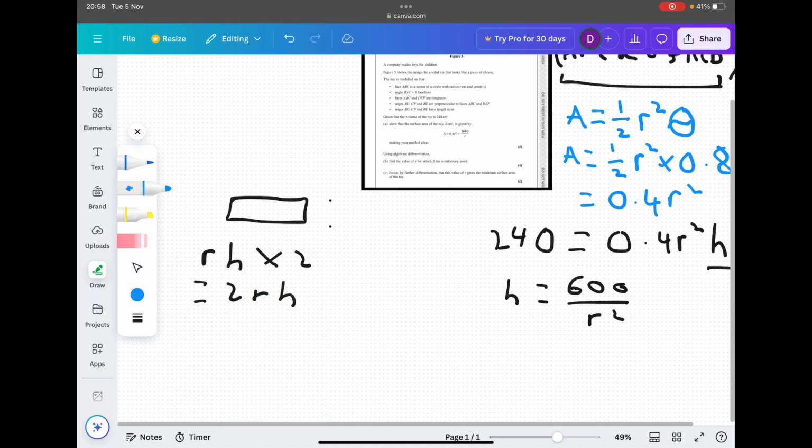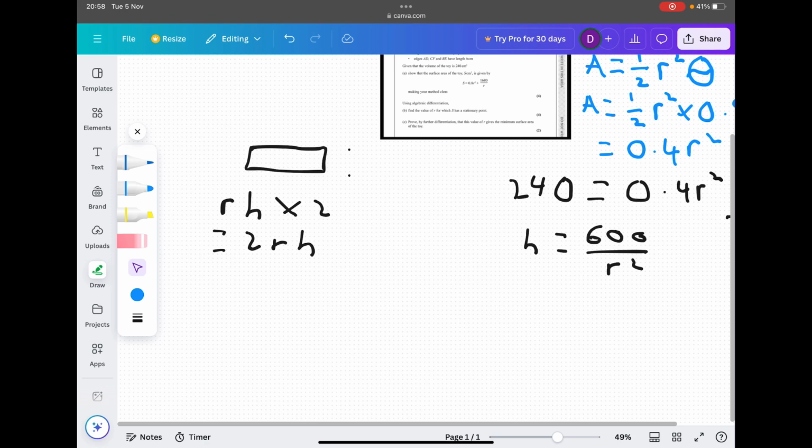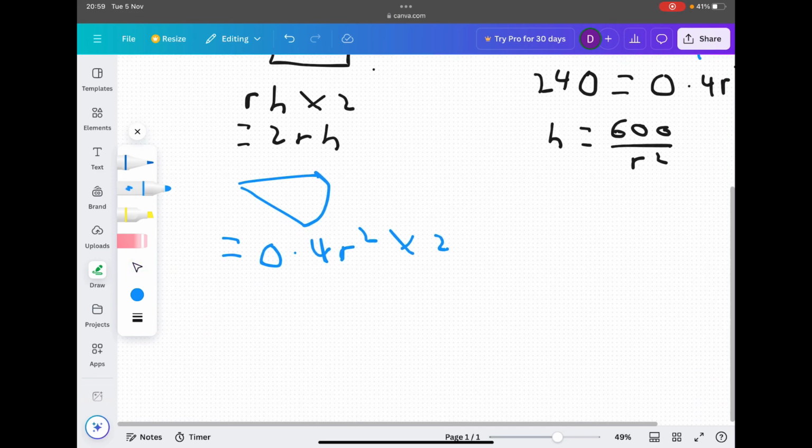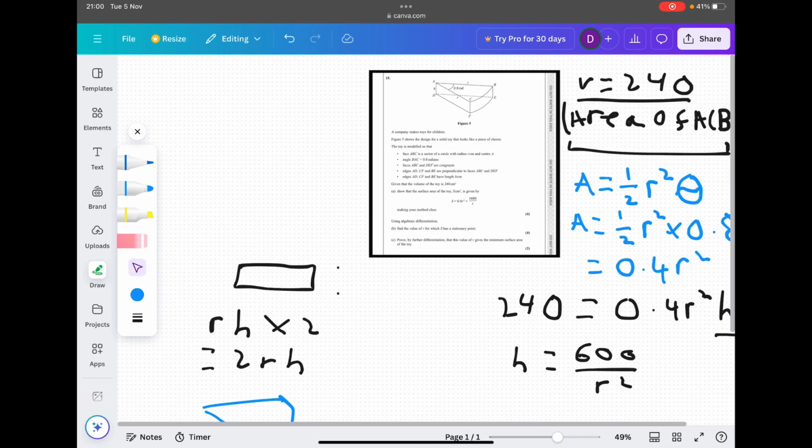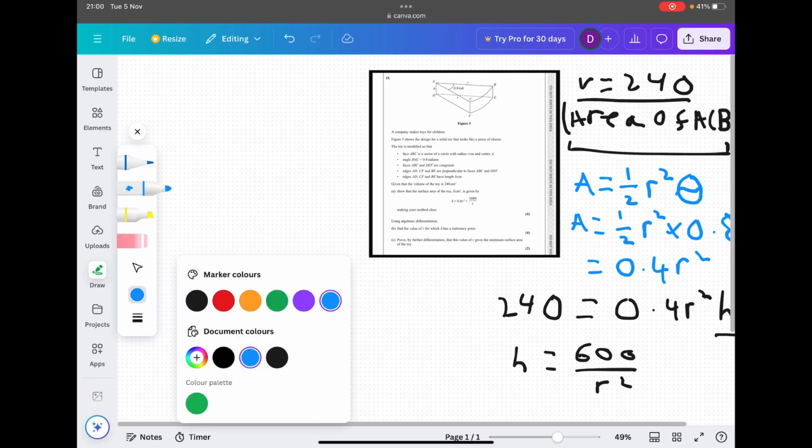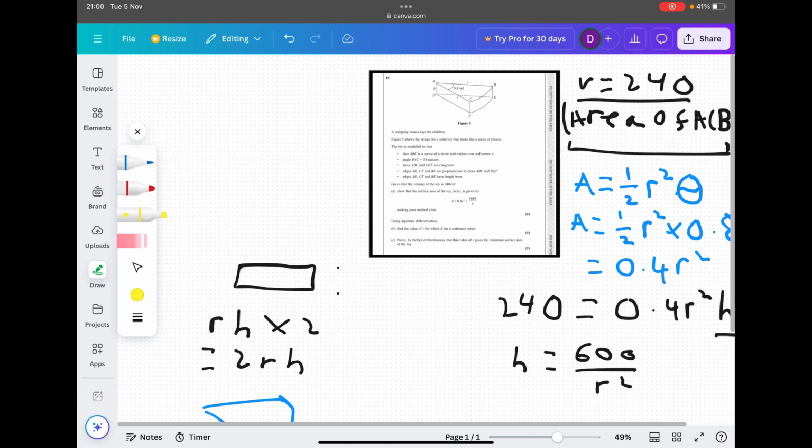The area of the segment is equal to 0.4 r squared. And because there's 2 of them, we need to multiply it by 2, giving us 0.8 r squared.